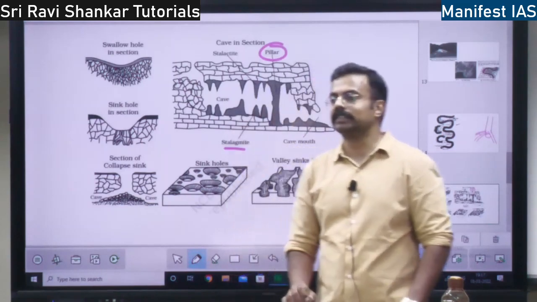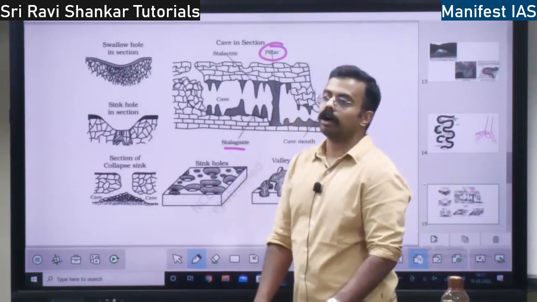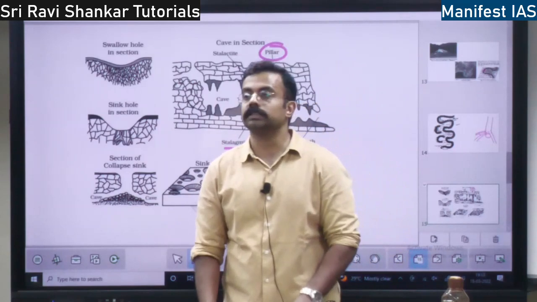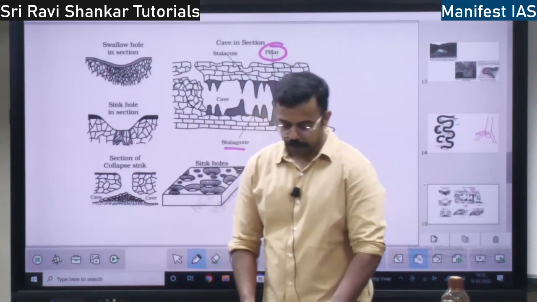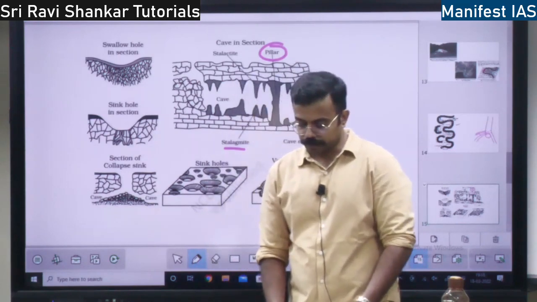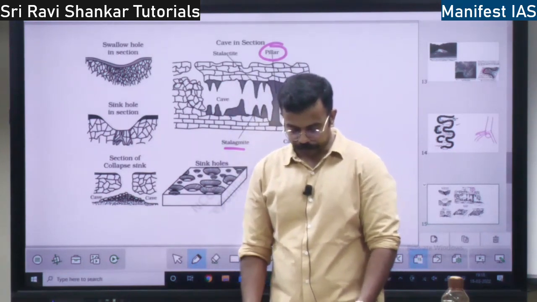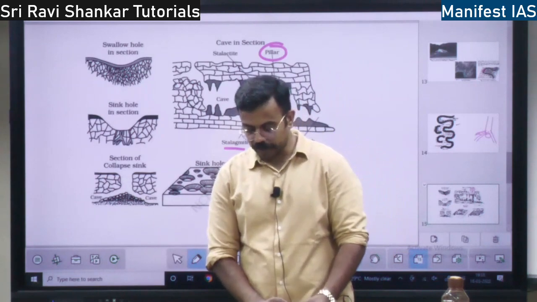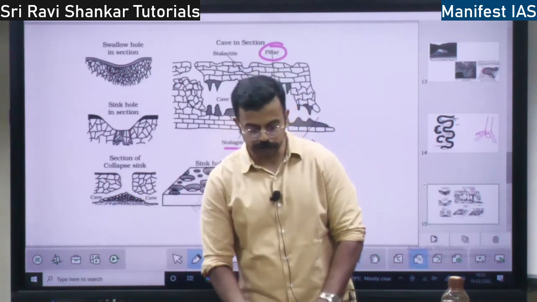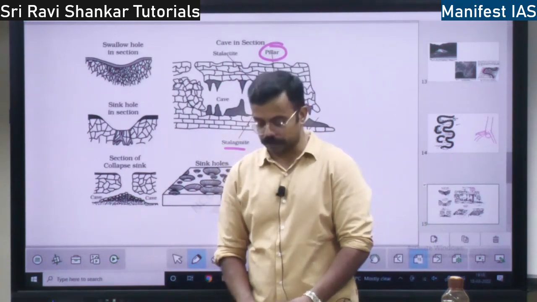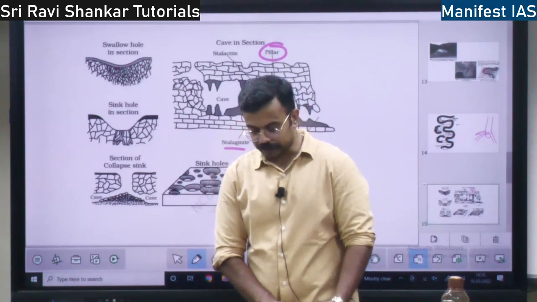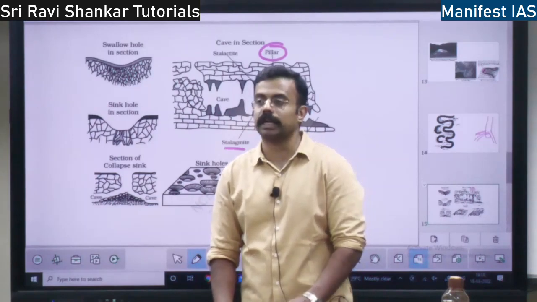So we will end the class here. Tomorrow we will talk about the geomorphic agents: glaciers, wind as well as waves. Three things are there: glaciers, waves and winds, right? If we do these three things, the landform chapter is done. Then we will move to climate change and other things, atmospheric circulation and other things.